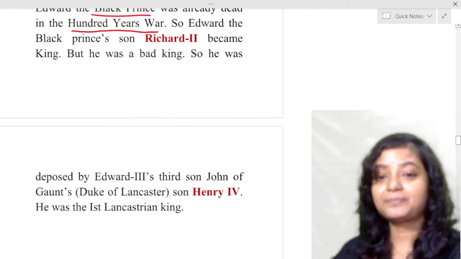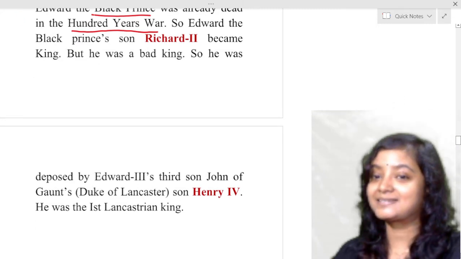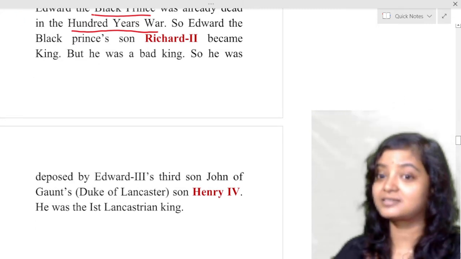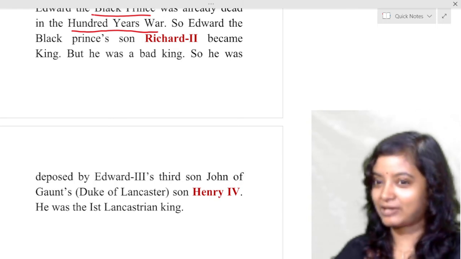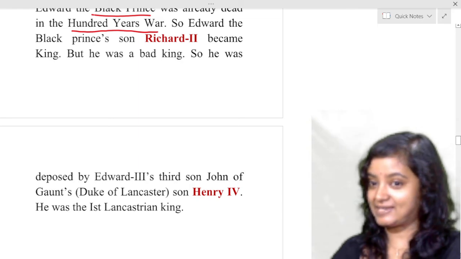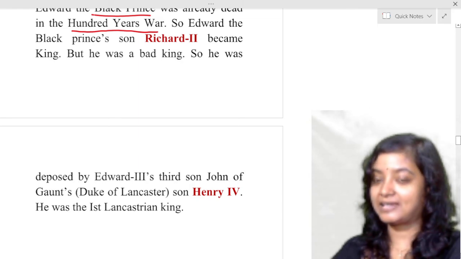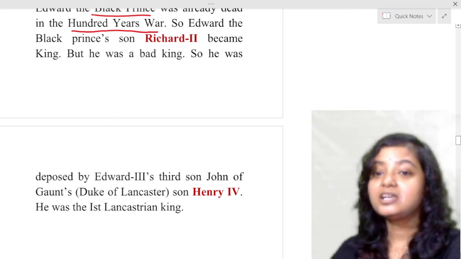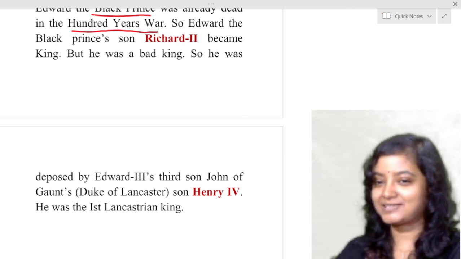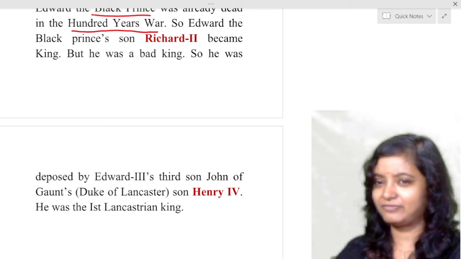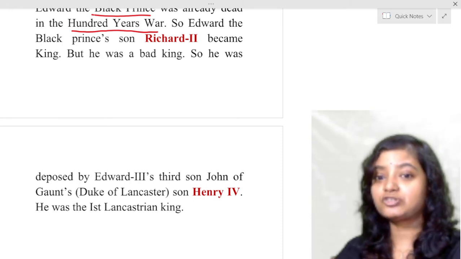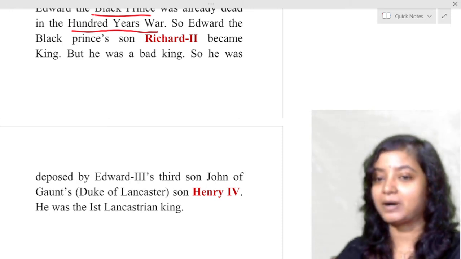So he was deposed by Edward III's third son John of Gaunt's son, Henry the Fourth. So who came into power? Lancaster. Lancaster came to the throne because John of Gaunt was the Duke of Lancaster, and because Richard II was a very bad king, he was deposed. So John of Gaunt's son Henry IV came into power.